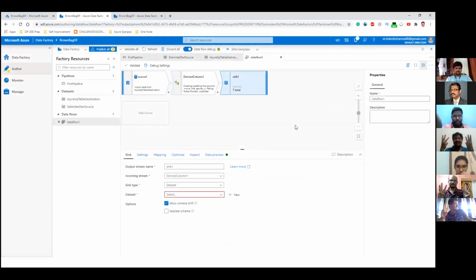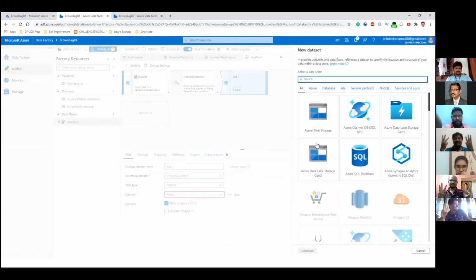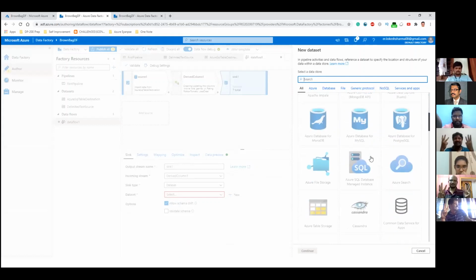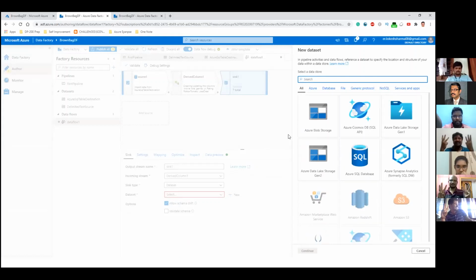So for the sink, we will have to create a new data set because it would be a different table. Another thing I forgot to tell you initially was, as far as data flow is concerned, it only supports Azure data resources or Azure storage. All the other options are grayed out. So if there is a requirement to use data flow, make sure that you first bring the data into an Azure blob storage. So we'll quickly configure the sink as well.